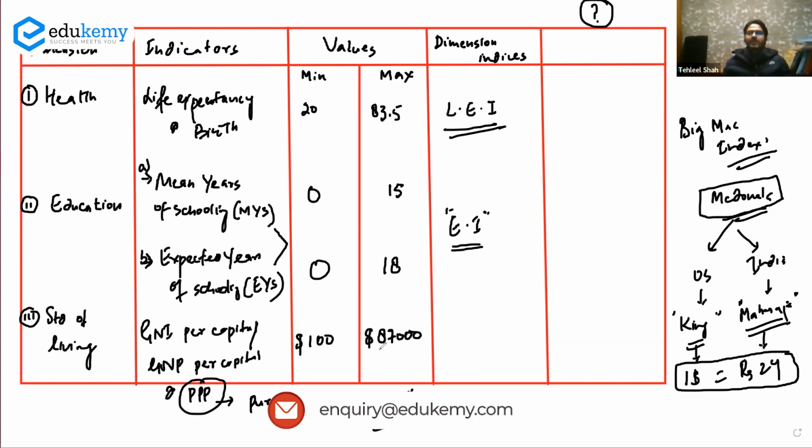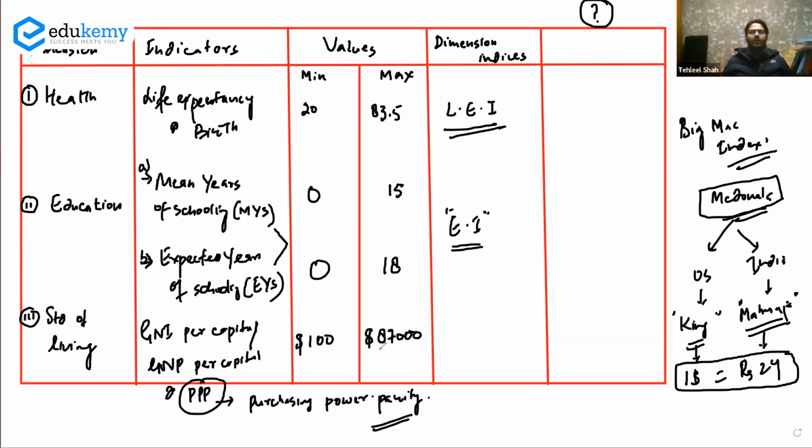Qatar is one of those countries that has the maximum GNI per capita, close to $87,478. So the per capita income in Qatar is almost the highest in the world, because the population is less and they have huge money.